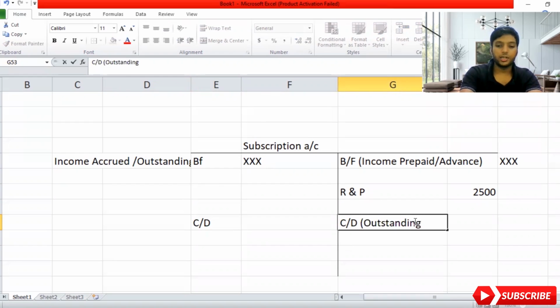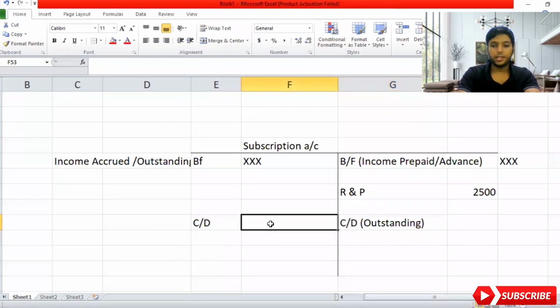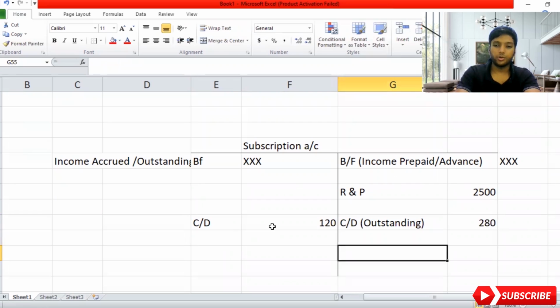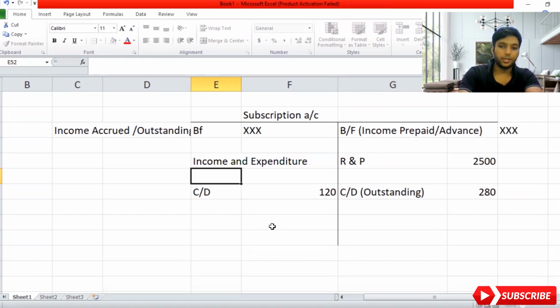So now, for outstanding carried down, what is the value they have given? I think it was 280 if I'm not mistaken. So 280 was the amount outstanding, and what is the prepaid amount? Let me underline both. 120. This is prepayment, because brought forward is on the credit side, so carried down should come on the debit side. So 120, and here it will become 280. So I'm going to put a ledger account. Here it should be debited because it's subscription. Generally you send it to the credit side of the income and expenditure account.